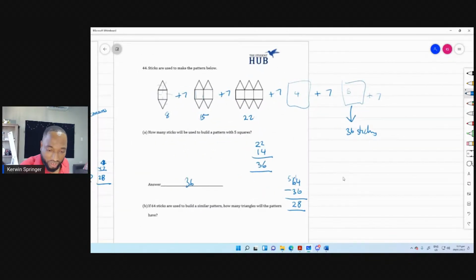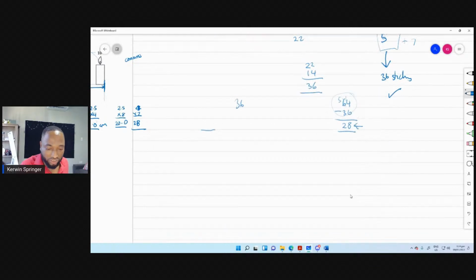All right, so plus 7. Right, so what did I do? Let me just recap again. We showed that the fifth pattern has 36 sticks, and they are saying there's a pattern with 64 sticks. So I minused and I get 28 extra sticks, and I'm going to divide that by 7 now.